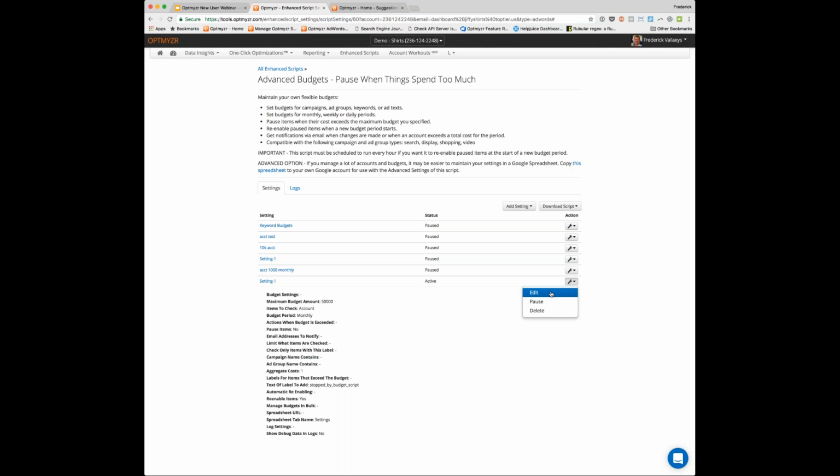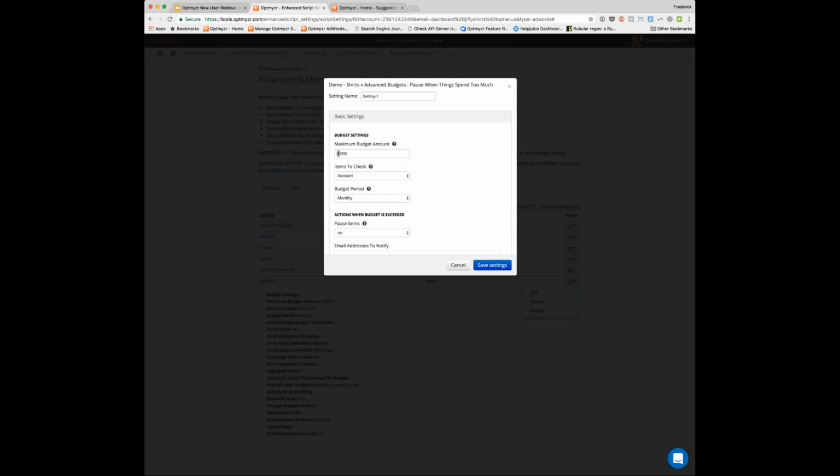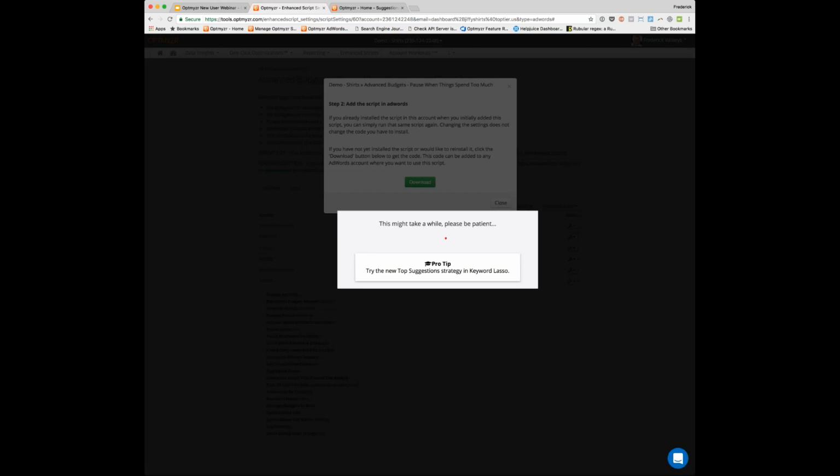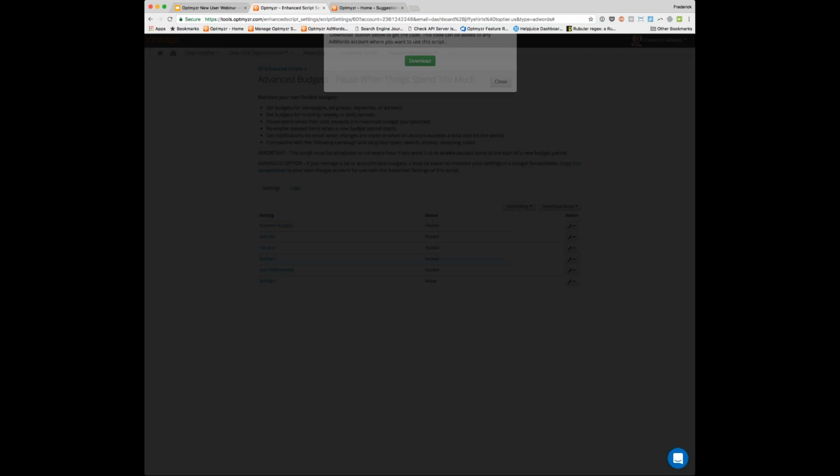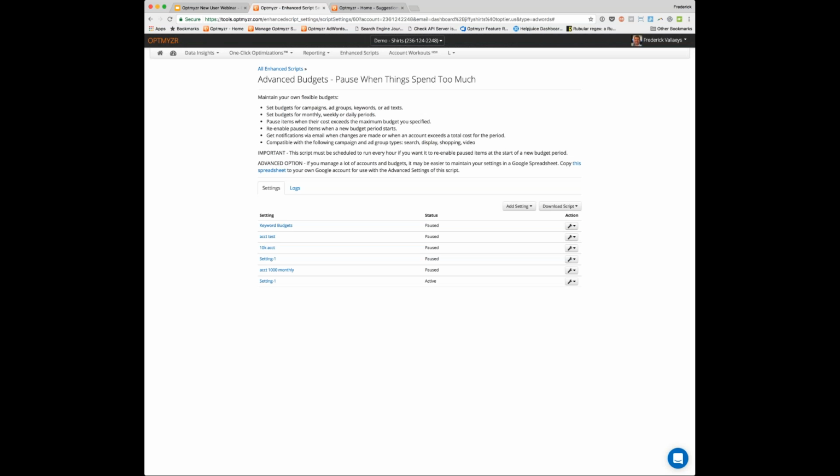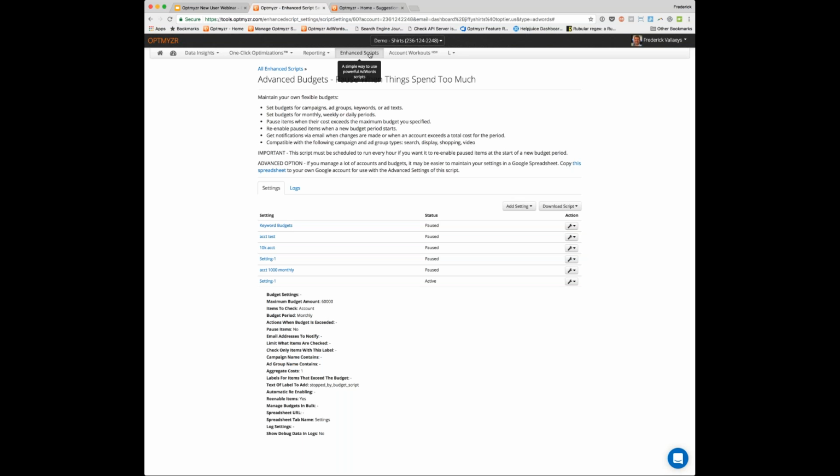Now, next month, you've driven great performance. The client says, let's increase that budget to $60,000. All you do is you come in here and update these numbers. You don't even have to download and reinstall anything, because the next hour, the script runs again and says, hey, Optmyzr, what am I supposed to do? Well, Optmyzr says you've got a $60,000 budget now. So that's what it starts to run with in real time. That's what these scripts do.